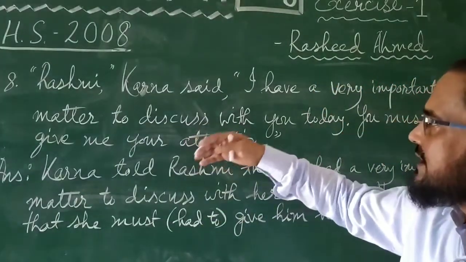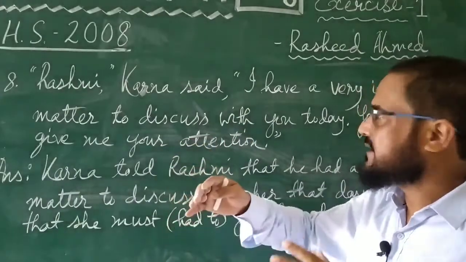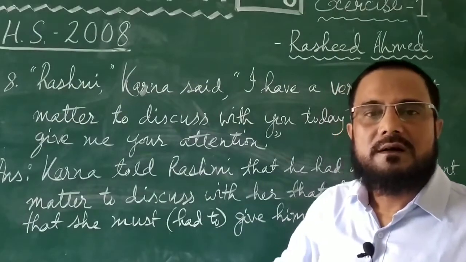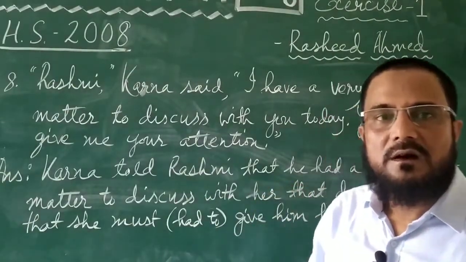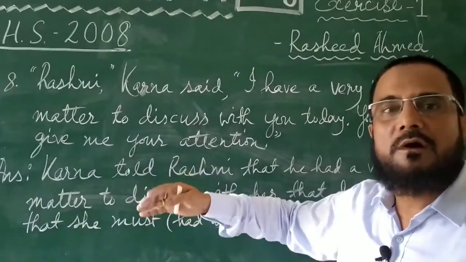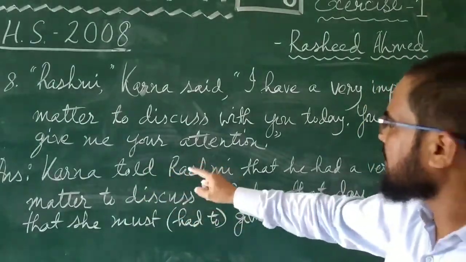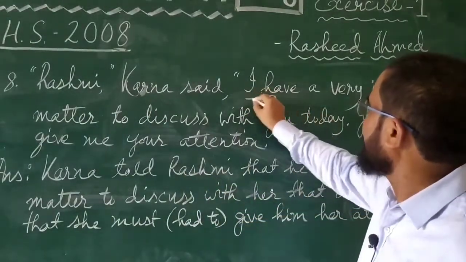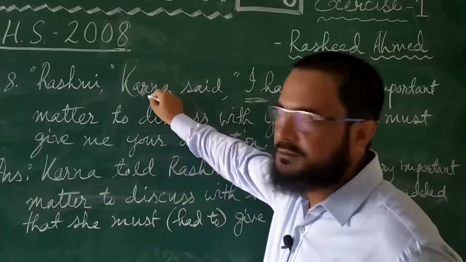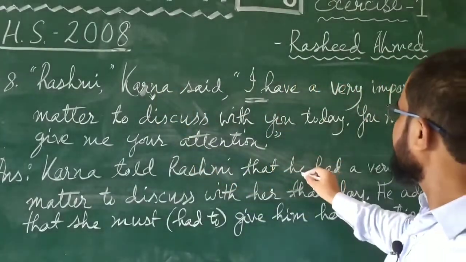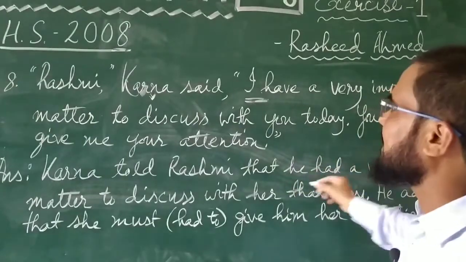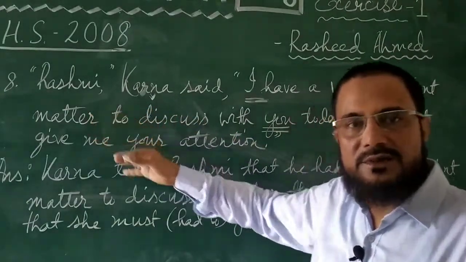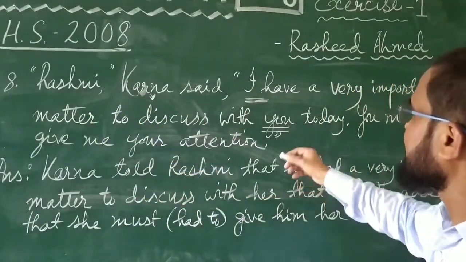So earlier we did it like this, that addressing, you can write like that also, addressing Rashmi, Karna told her, or Karna addressed Rashmi and told her, or I have written this one differently so that you know that all are acceptable. Karna told Rashmi that I, first person, becomes the subject of the reporting verb. That he had a very important matter to discuss with you, second person. It will be the object of the reporting verb, Rashmi, it means her. Discuss with her. Today will become that day.